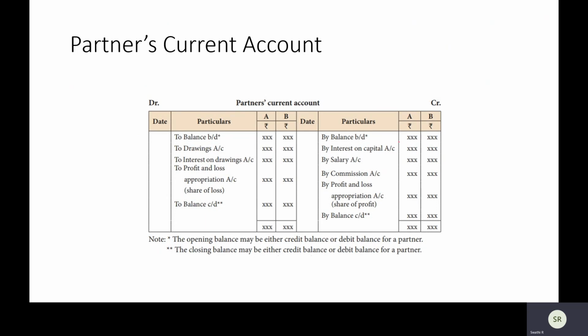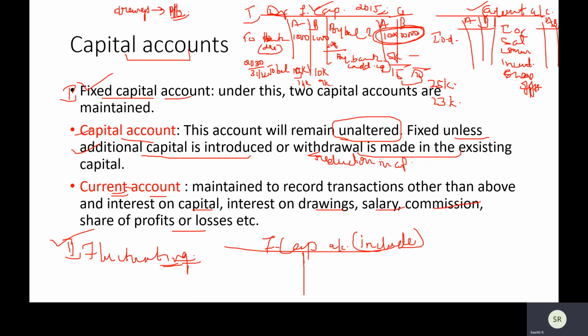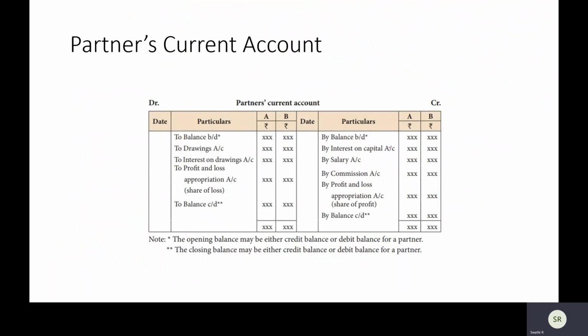Mostly what happens in a fixed capital account is that the partner's account is a personal account. Always this will have a credit balance, while in the current account you can have credit or debit. If it is a loss rather than a share of profits, you can have a debit balance, also shown here as balance carried down and brought down. But generally we will assume that it is a credit balance.